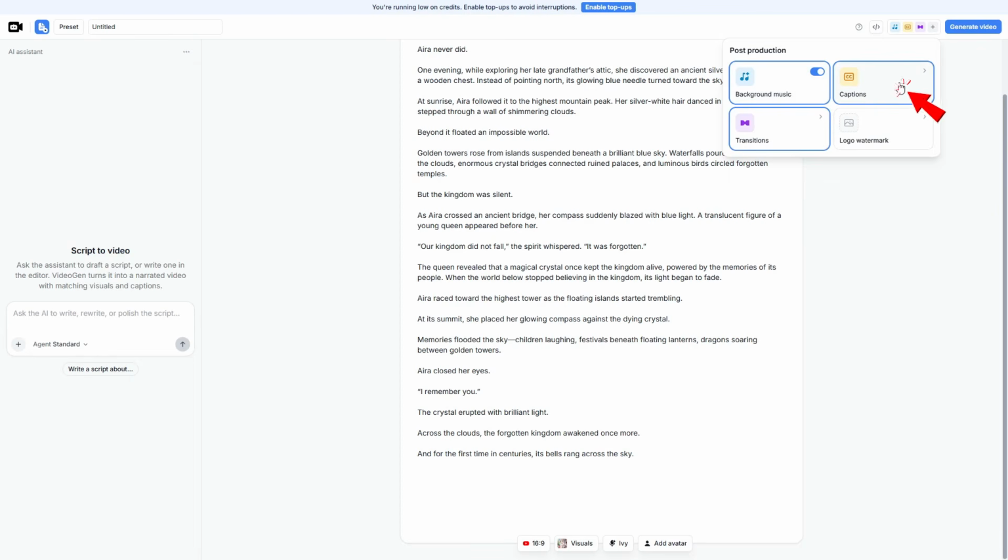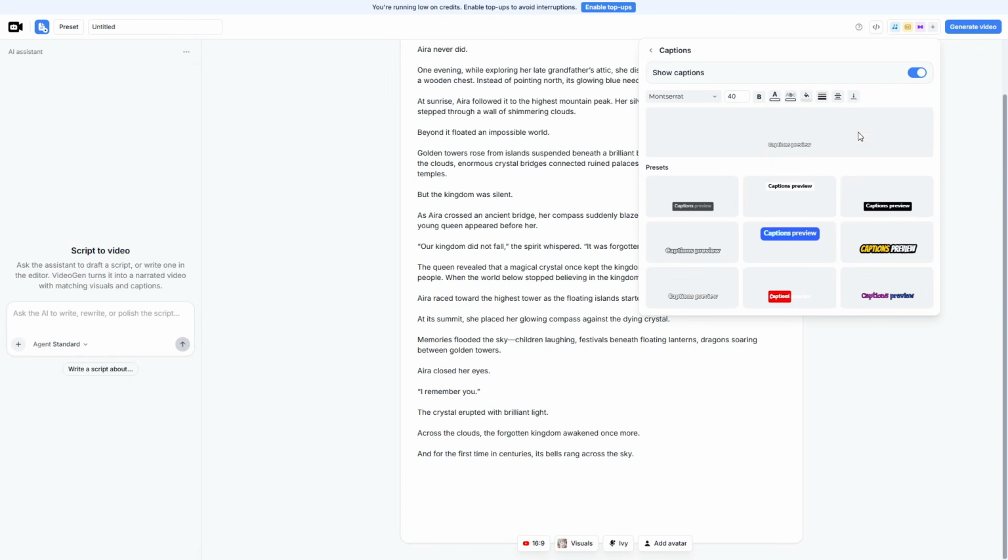Next is captions. This time, I'm going to keep captions on to make the story easier for viewers to follow. Here, we can customize the font, size, color, and position, or choose from one of the available presets. For this video, I'll use Montserrat at size 40, with a simple, easy-to-read style so the captions don't distract too much from the anime visuals.